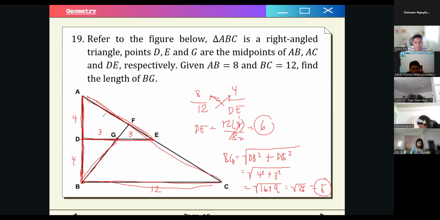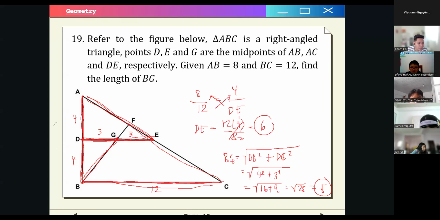So for this one, the way we know that is that this is just what? This is a midpoint, right? And this is another midpoint. Okay? And we can show that this is just parallel to this one, right? Because they are both in the midpoints. So that means that this is parallel to this one.